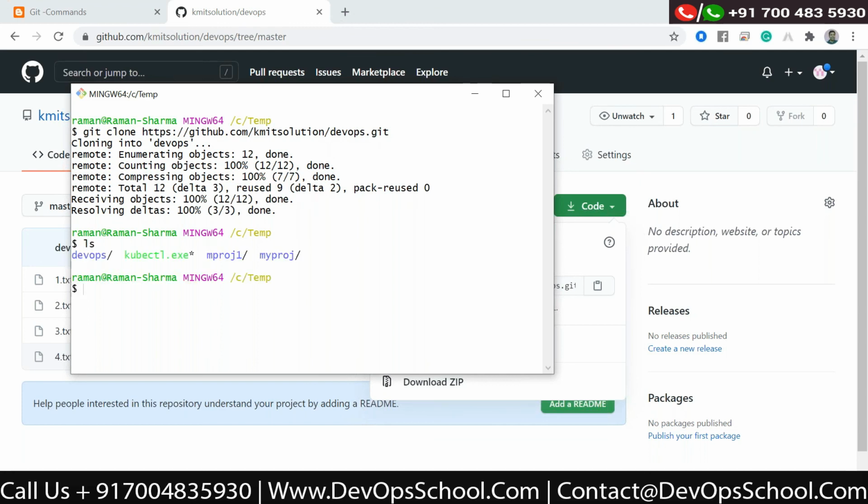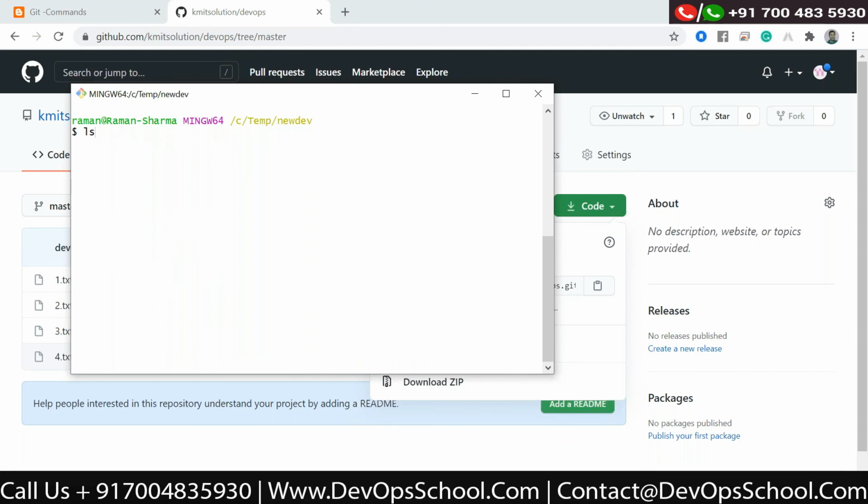Now here, my project directory was already there, so it's better we create one more directory here, and I will call it test directory or new developer directory. If I go cd new developer, here I will repeat that git clone command.